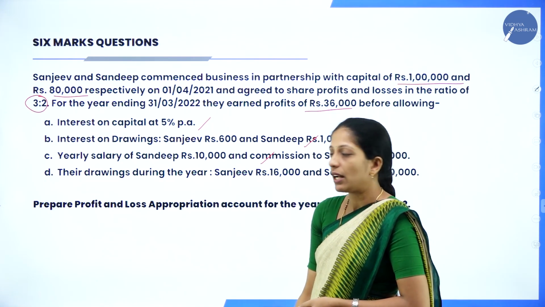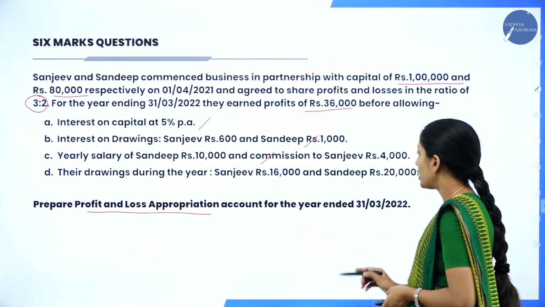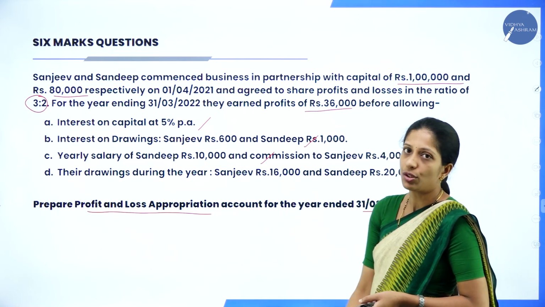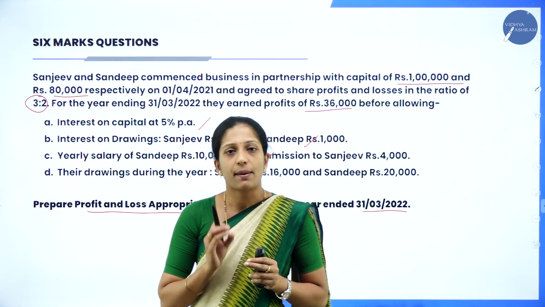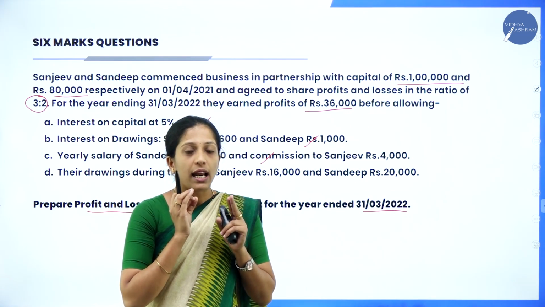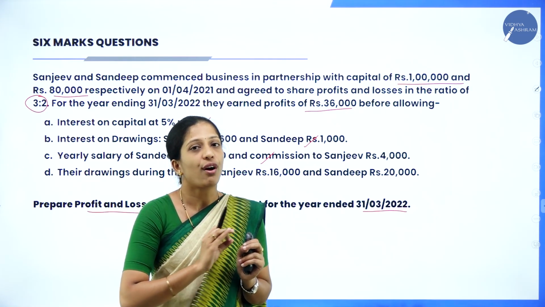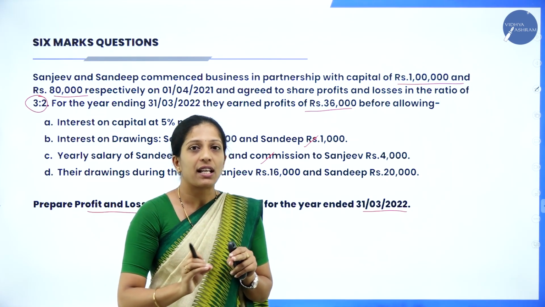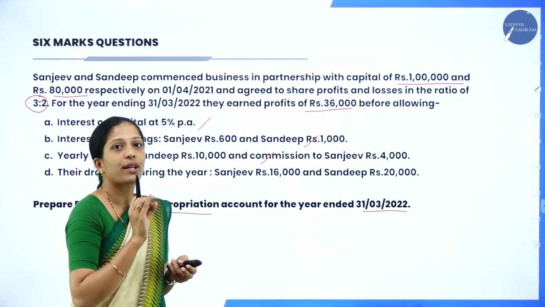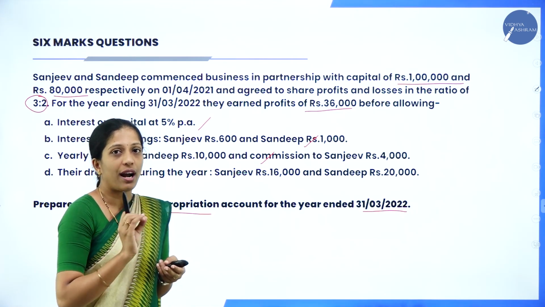Now prepare profit and loss appropriation account. So this is what we have to prepare now for the year ending 31st/3/2022. Now remember children, in this profit and loss appropriation account, anywhere in the question or anywhere in the solution, you will not take drawings and capital. Drawings and capital is given in the question only to calculate the interest on drawings and interest on capital. This you have to remember.